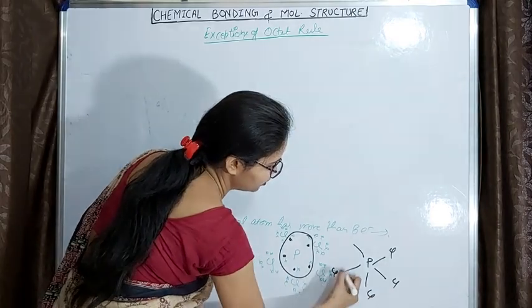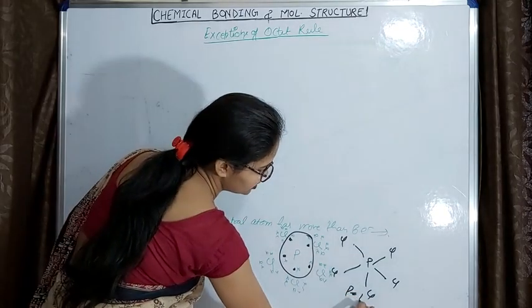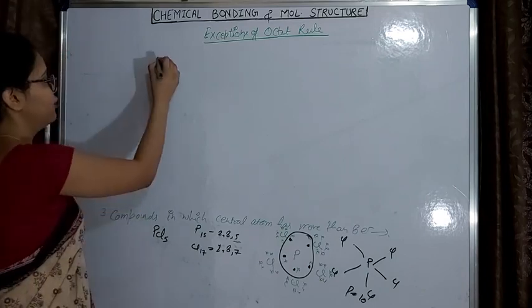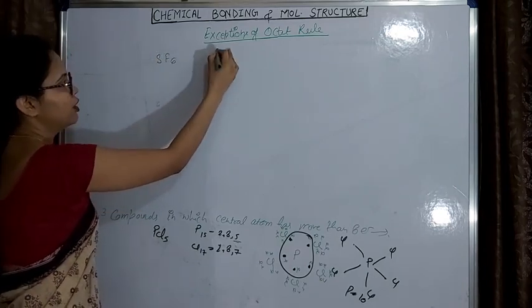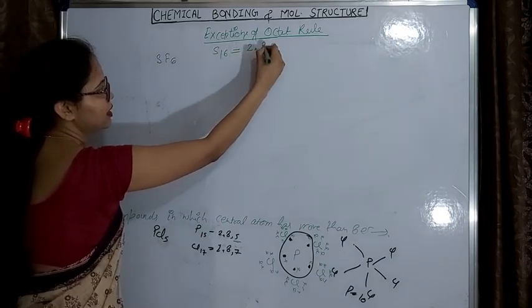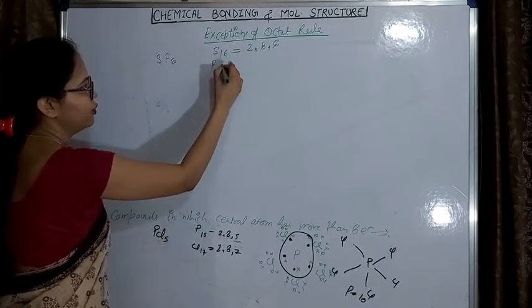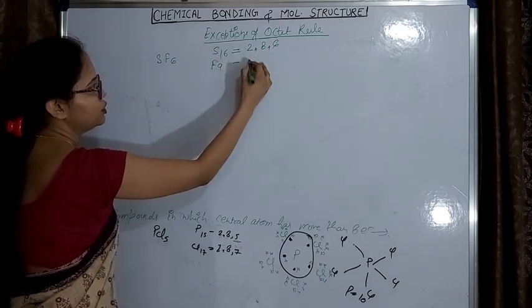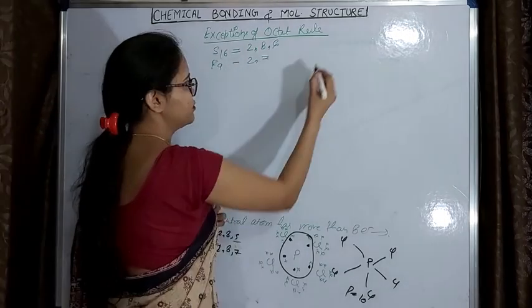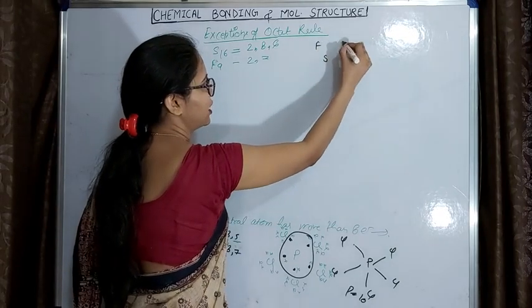Chlorine, chlorine, chlorine, chlorine, chlorine, okay. So phosphorus is having 10 electrons in this compound. Let's take another example of SF6. So as sulfur has 16, means 2, 8, 6, fluorine has 9, means 2, 7, okay. So in SF6 S is surrounded by